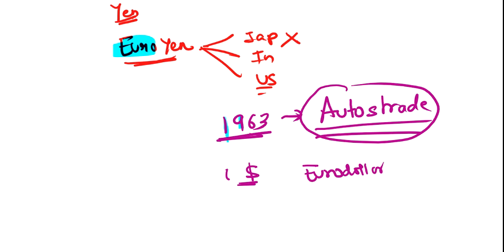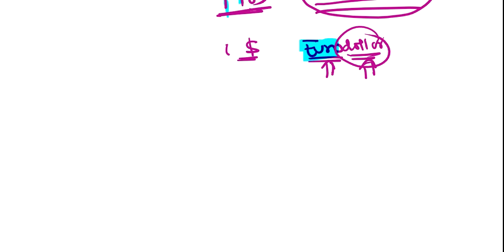And this bond was issued in Luxembourg, one of the countries in Western Europe. So that's why the name was given as euro, because it was placed in Europe and the currency was dollars. Clear? After this, the first part was kept fixed, and only the currency in which it is denominated keeps on changing.